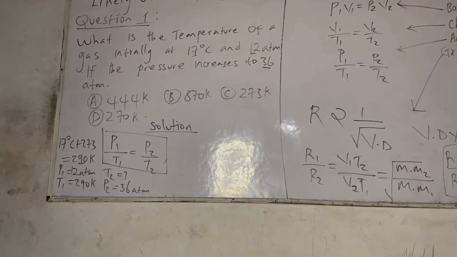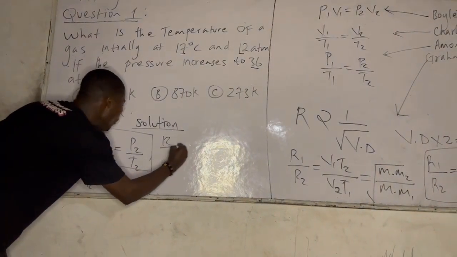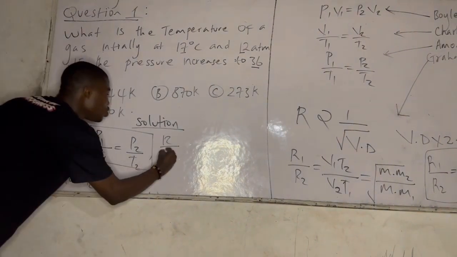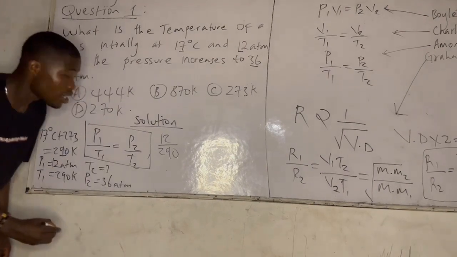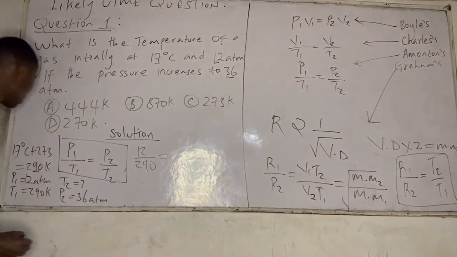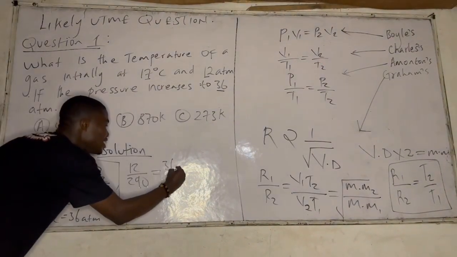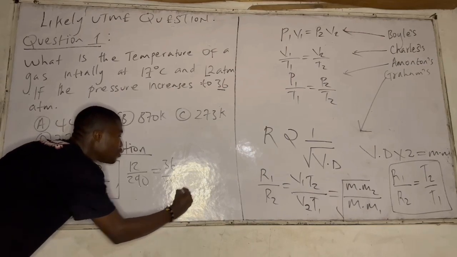So applying it, what's P1? P1 is 12 over T1, which is 290, equal to P2, which is 36 over T2. Now we're looking for the final temperature.